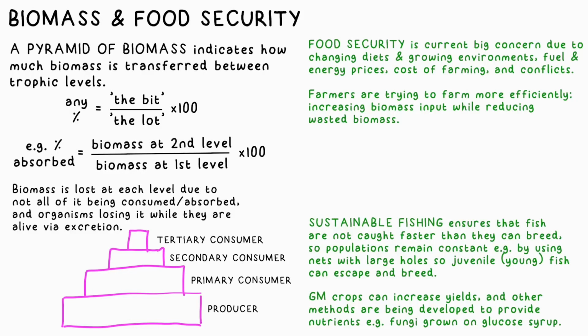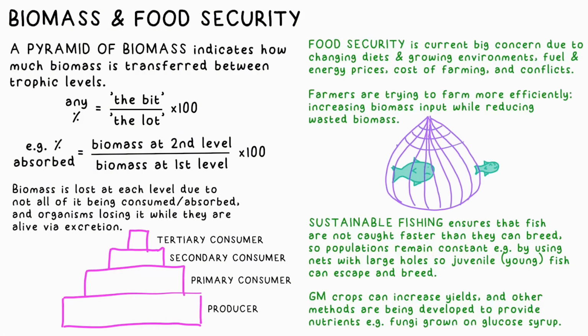Fishing sustainably is also important. If a species is fished at a greater rate than it's breeding, then its population can disappear in those areas. One way of sustainably fishing is by having nets with holes in that catch adult fish but are big enough to let the little ones out. If young fish aren't caught, then they go on to breed.